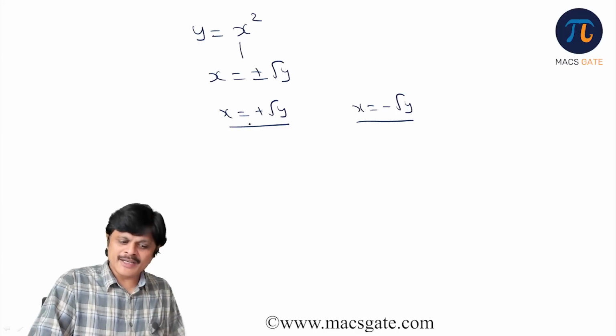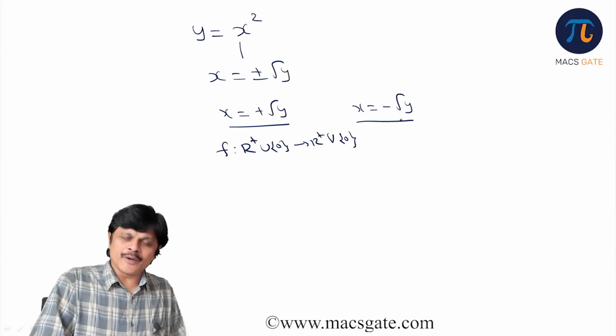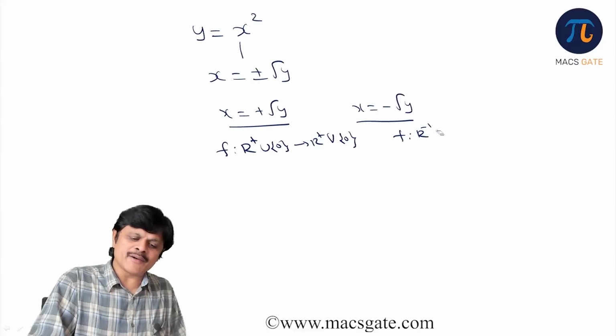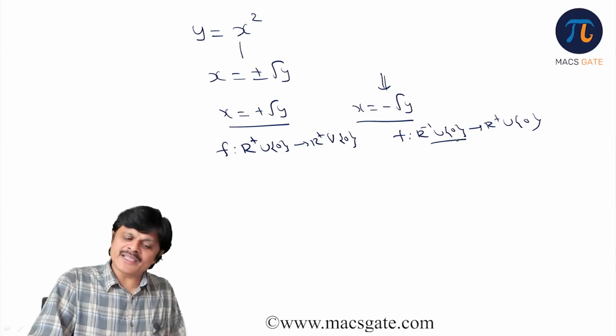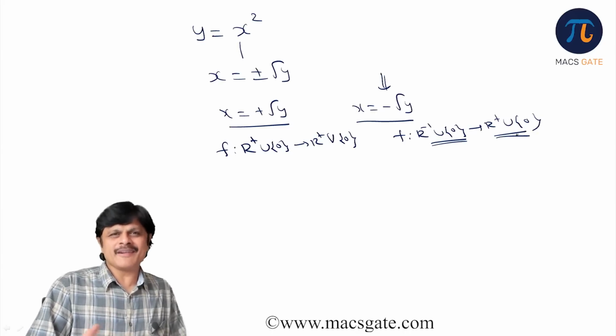For this, we need to take the original function from R plus union 0 to R plus union 0. Whereas for this, we need to take the original function from R minus union 0 to R plus union 0. So this would be the function obtained with this domain and this codomain. So the domain and codomain will decide the nature of the inverse function.